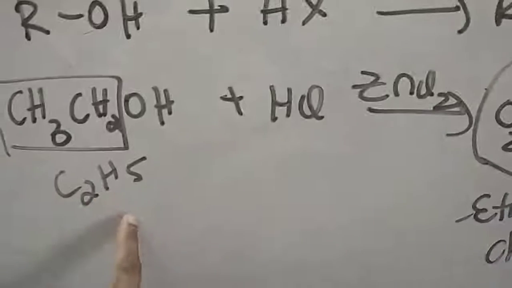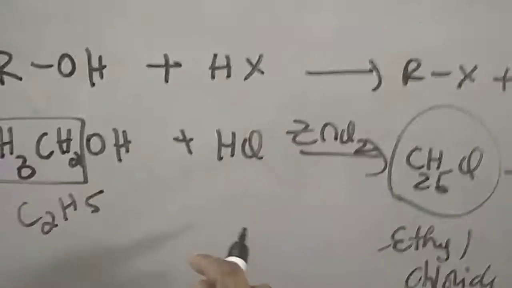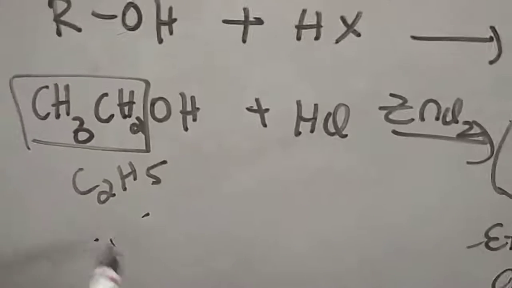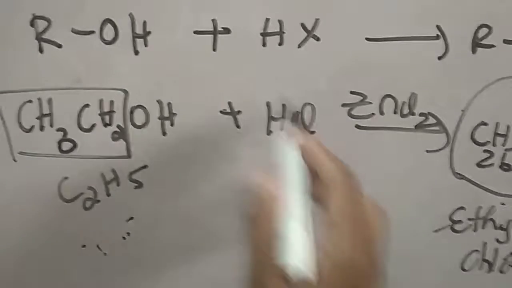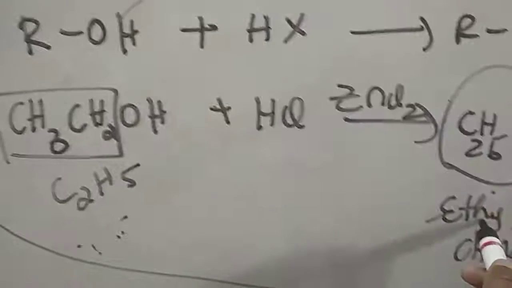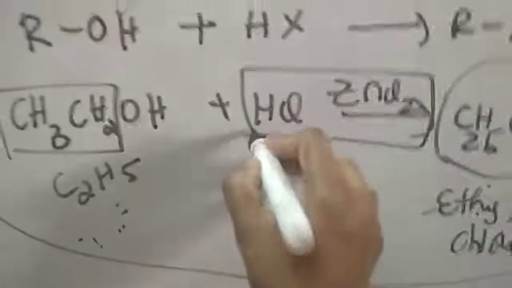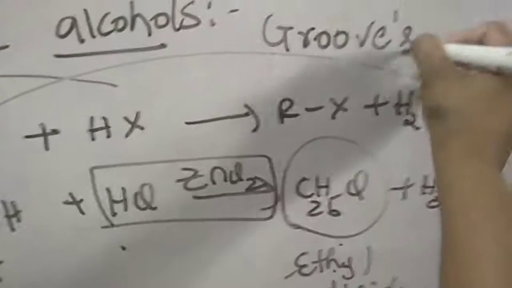So C2H5OH plus HCl with ZnCl2 gives C2H5Cl plus H2O. This is the preparation of alkyl halides from alcohols, preparing ethyl chloride from ethyl alcohol. This is also one of the methods of preparation, and this process is the preparation of alkyl halides from alcohols by using HCl and ZnCl2. This process is called Groves process.